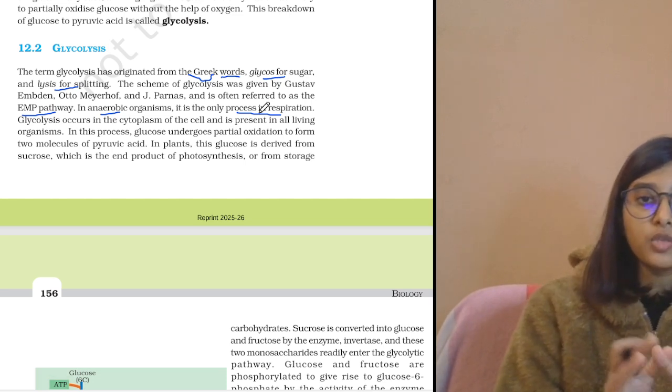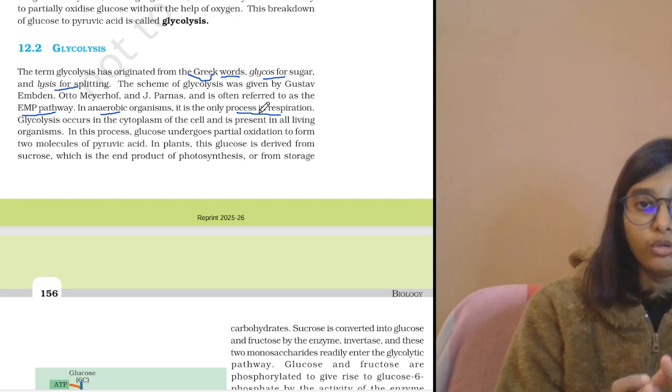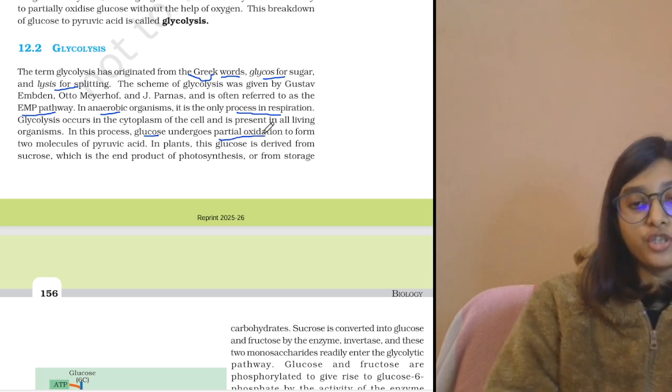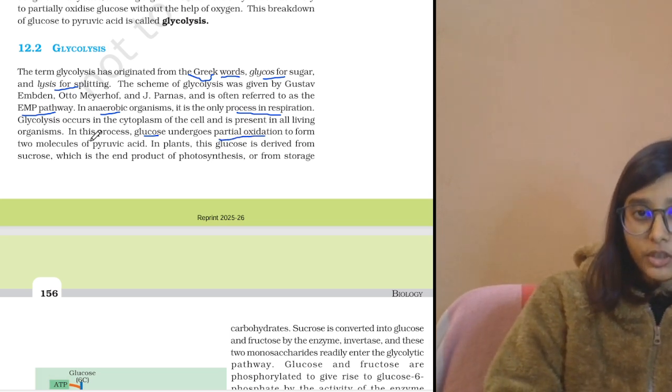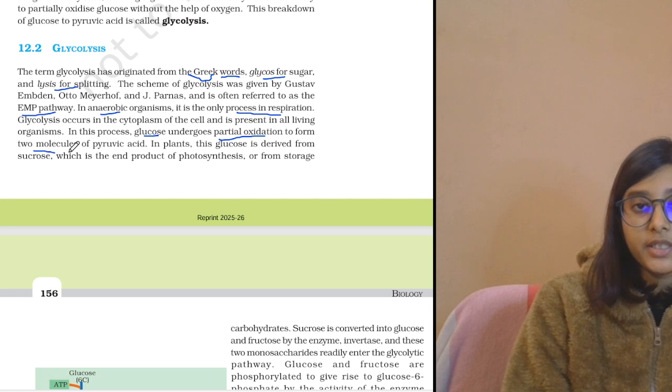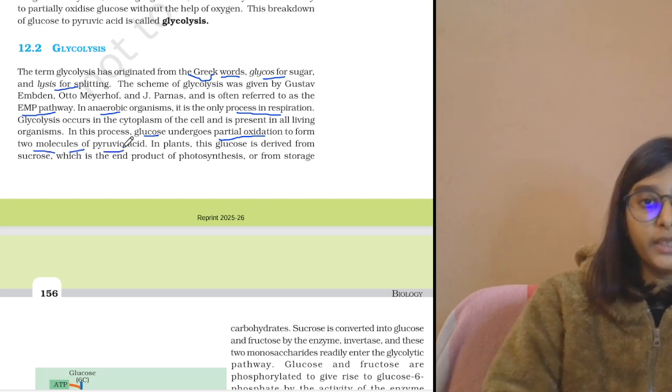Now in glycolysis, what is happening? Basically, the glucose molecule, glucose is what? It's a 6 carbon molecule. So it will undergo partial oxidation to form two molecules of what? The pyruvic acid. So here they are saying that the glucose will give two molecules of pyruvic acid.